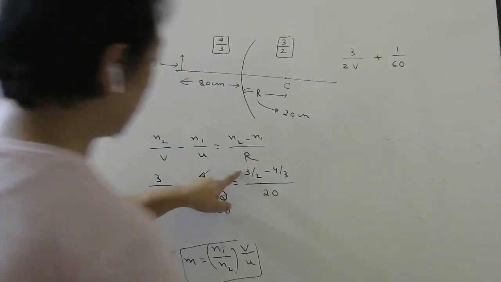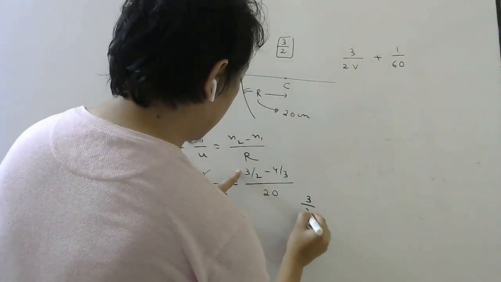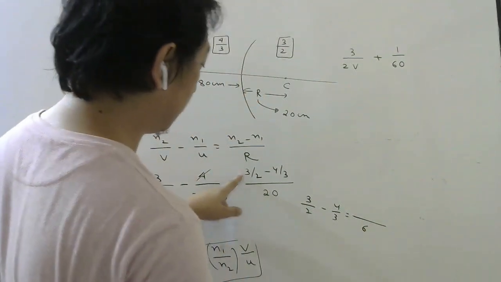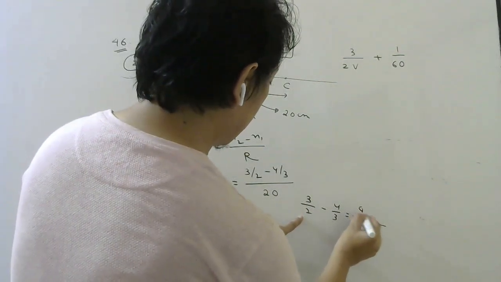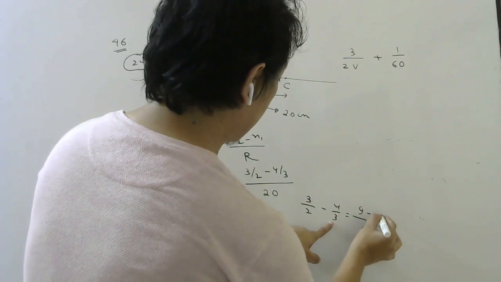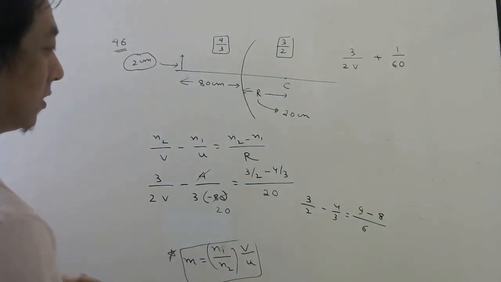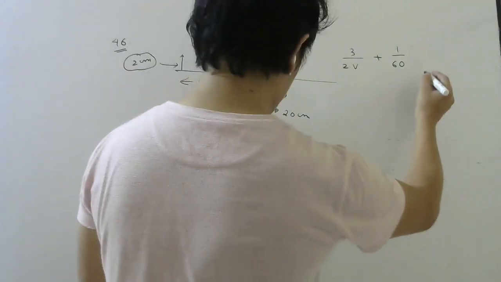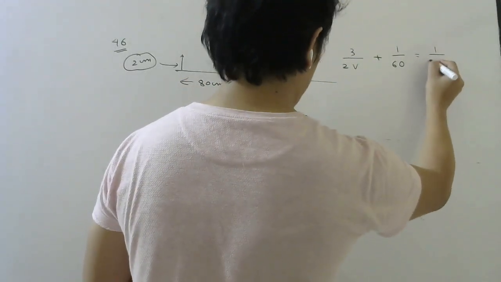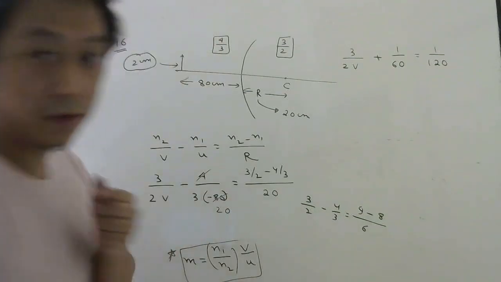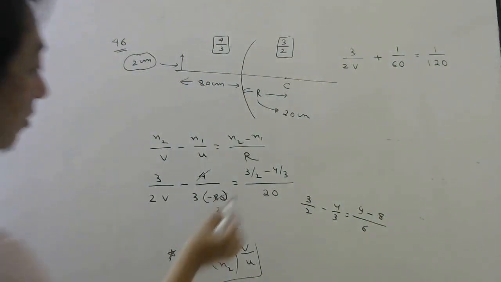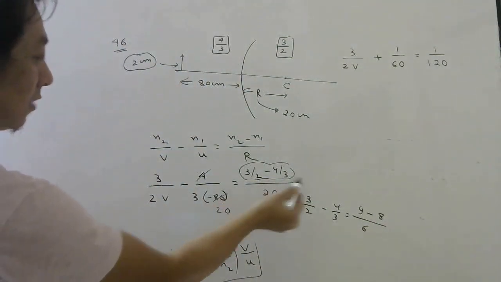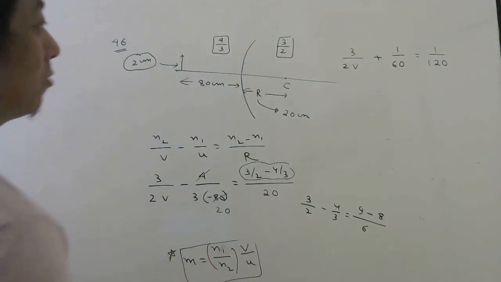Now what will be this, 3 by 2 minus 4 by 3? It will be 6 over, 2 3s are 6, 3 2s are 6, so 1 by 6. 1 by 6 into 1 by 20 will be 1 by 120.